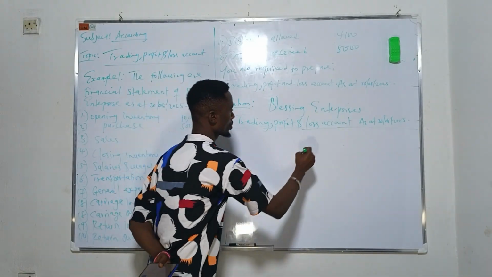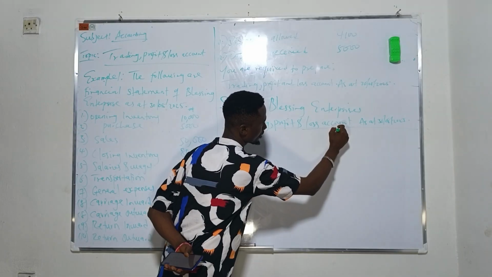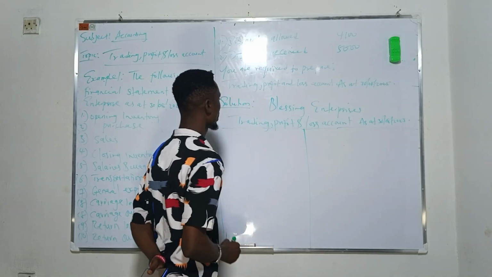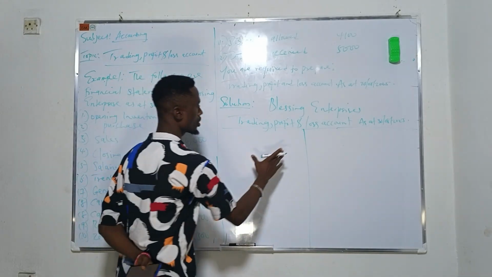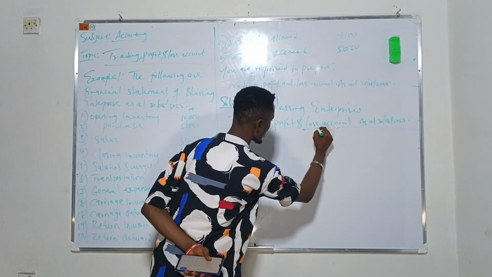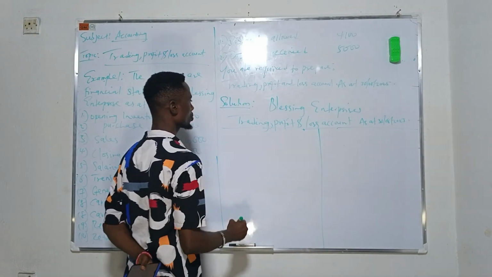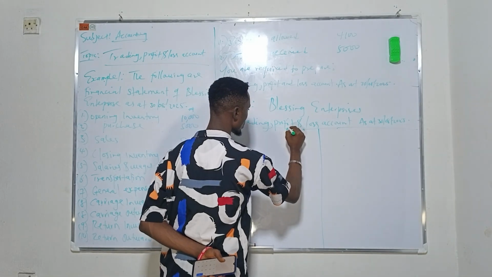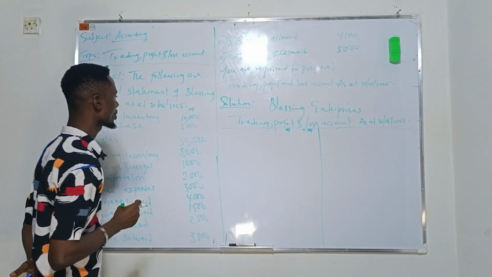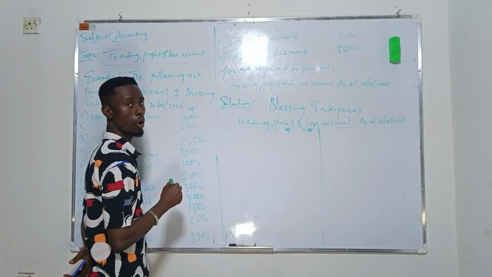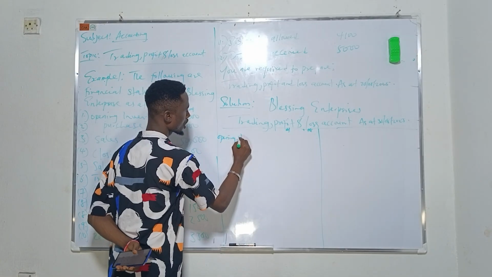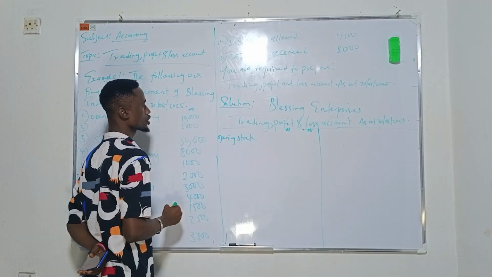Okay, let's start. So number one thing we have here, our opening stock comes here.